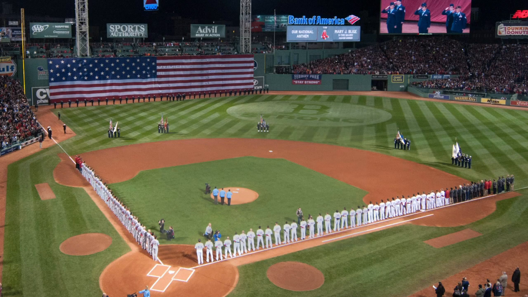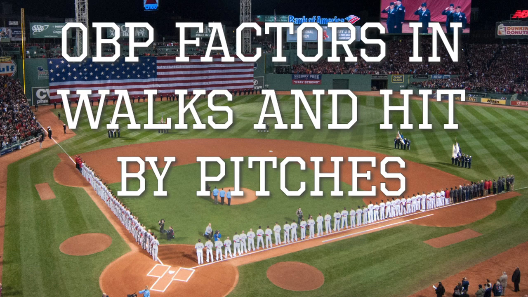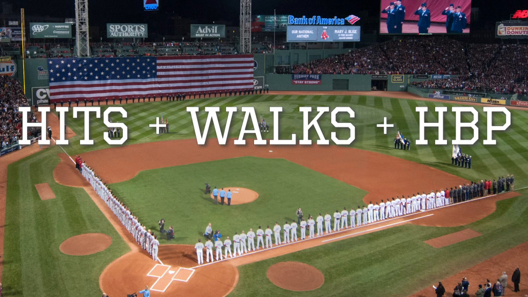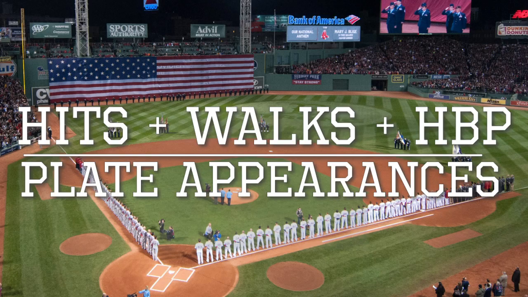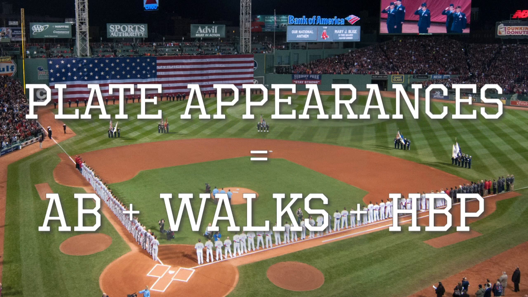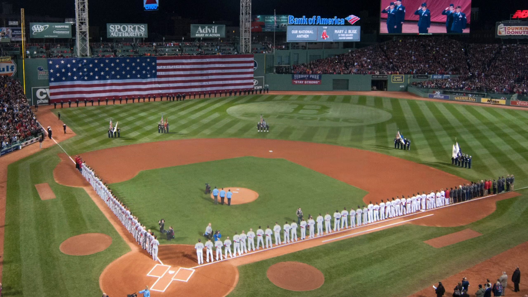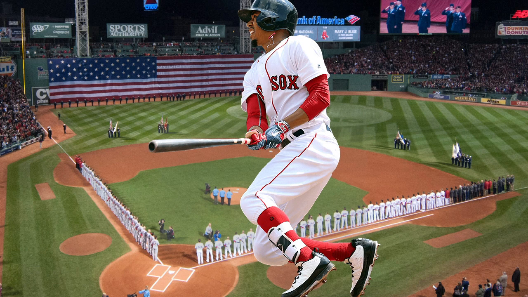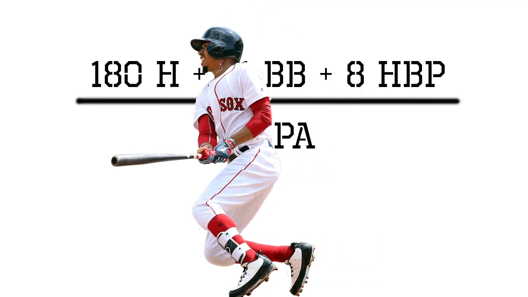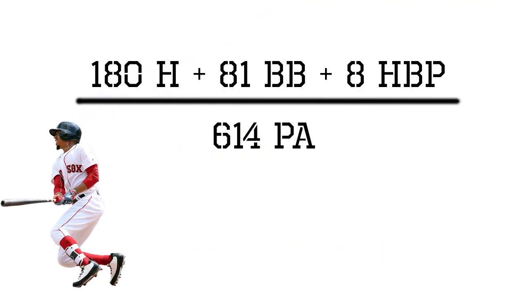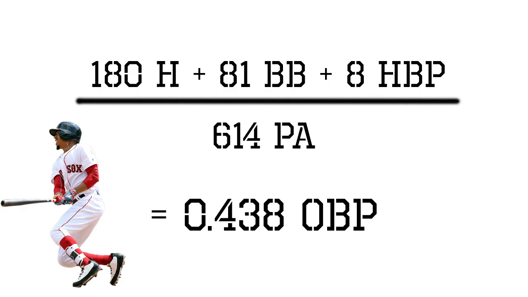Now, let's move on to OBP, or on-base percentage, or as I like to call it, the Moneyball stat. OBP is very similar to batting average, except it factors in walks and hit by pitches, so it's calculated as hits plus walks plus hit by pitches divided by plate appearances, and plate appearances is just at-bats plus walks plus hit by pitches. So let's take our friend Mookie again and check out his OBP for the 2018 season. Alright, so he had 180 hits, he walked 81 times and got hit by 8 pitches. That is all divided by his plate appearances, where he had 614, and that number comes out to .438.